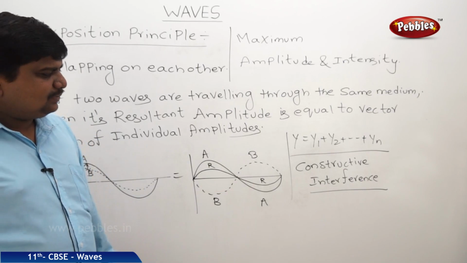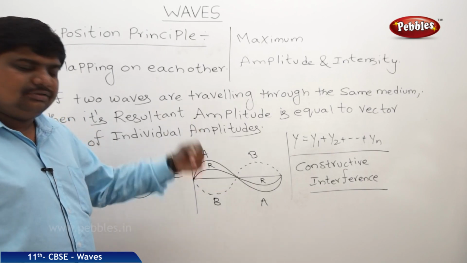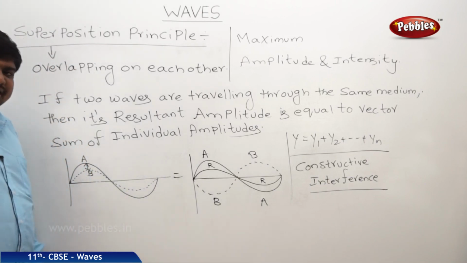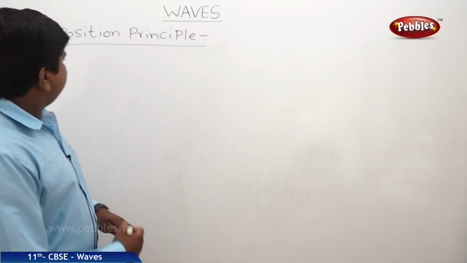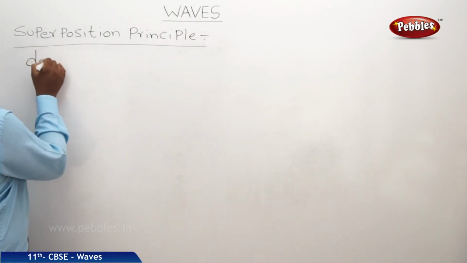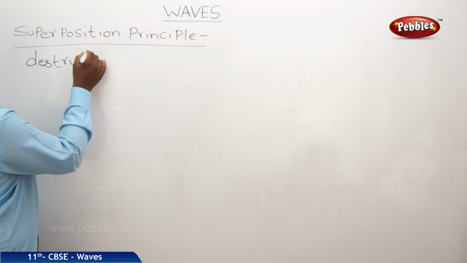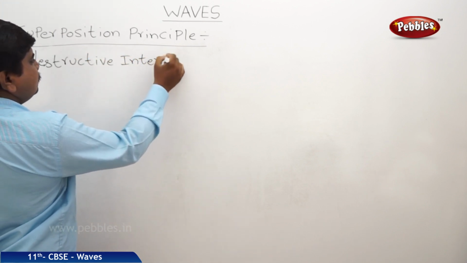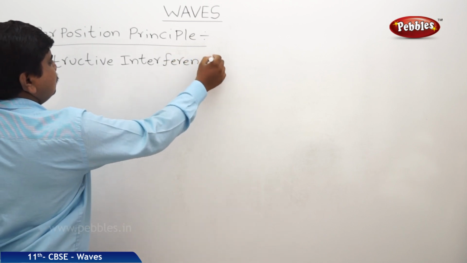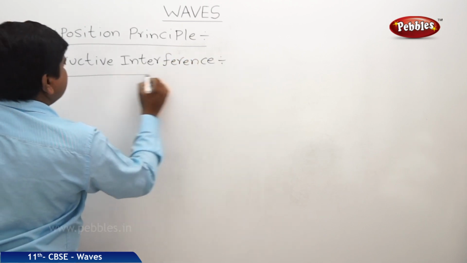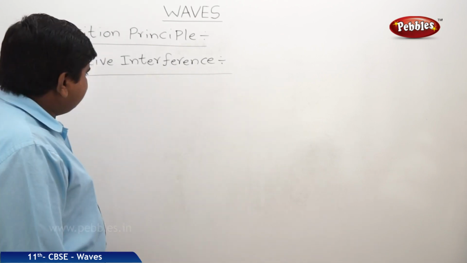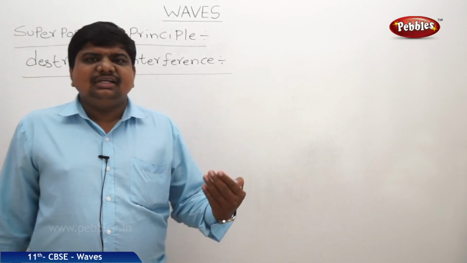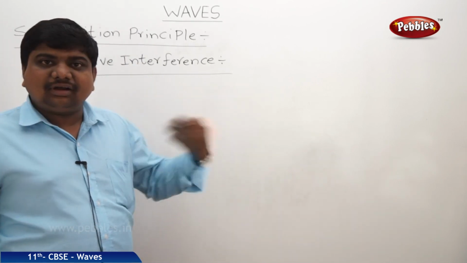In these cases we can expect constructive interference. But what about destructive interference in the case of superposition? In destructive interference, both the ends are free, or otherwise they are fixed with some free surfaces, not like rigid supports.